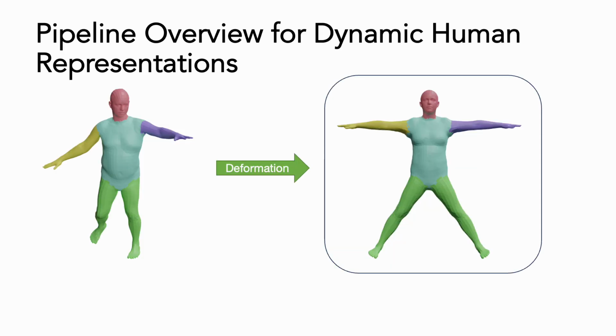Now let's dive deeper into the proposed technical pipeline. A traditional pipeline to learn dynamic neurovolumetric human representations is to first use the deformation field to warp points from the world space to the canonical space, and then regress density and color from the canonical field. Thus, to accelerate the overall convergence speed, we need to accelerate the learning of both fields, the deformation field and the canonical field.